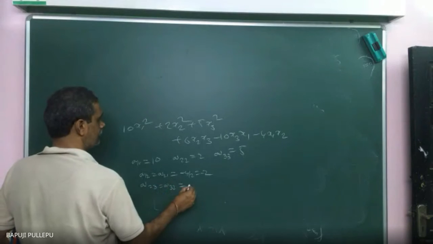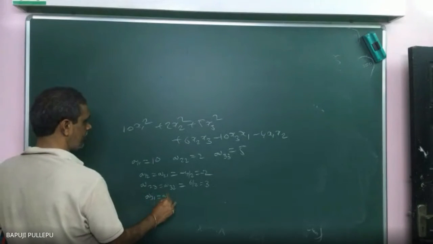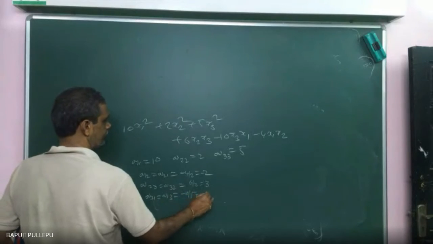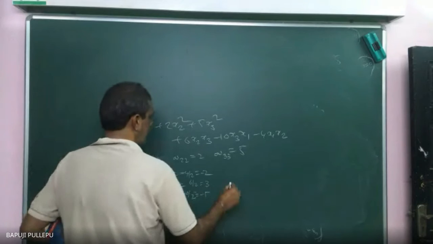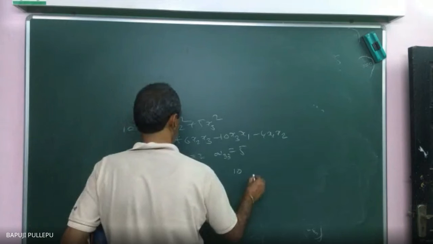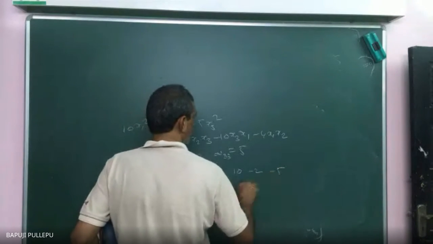What is the value? 3, that is 6 by 2. Then A31 is equal to A13 is equal to what? Okay, now fill the matrix: 10. A12 is minus 2. Then A13 is minus 5. What is the first row?